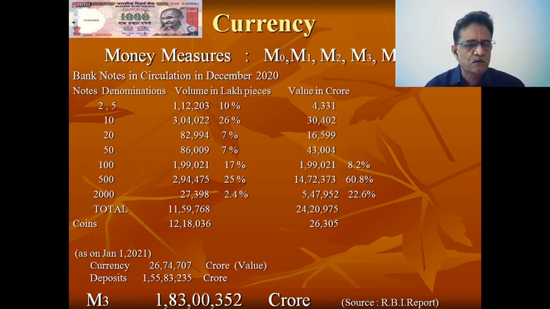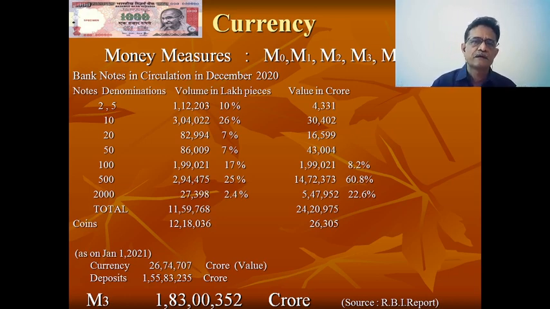Okay, so let me come back to our basic idea. The total currency available, again data collected on January 1st of 2020-21 and disclosed by the Reserve Bank of India: the total currency notes and coins were 26,74,707 crores of rupees, 26 lakh crores. This is the total value of M0, that is, the currency notes and coins.